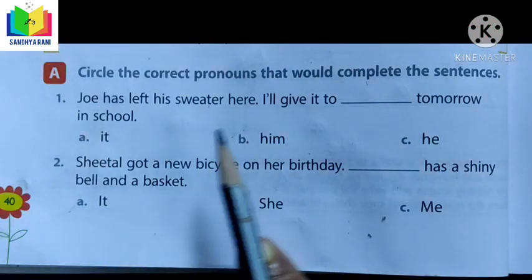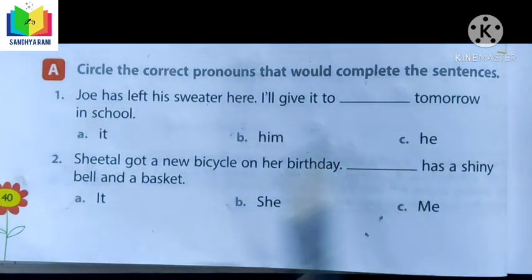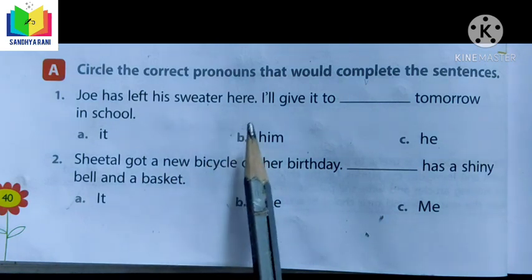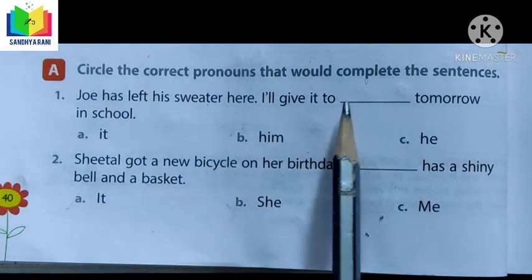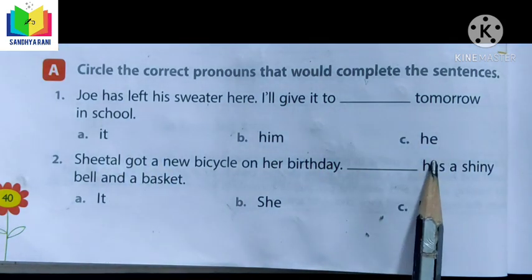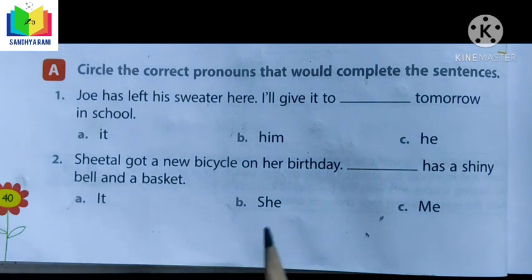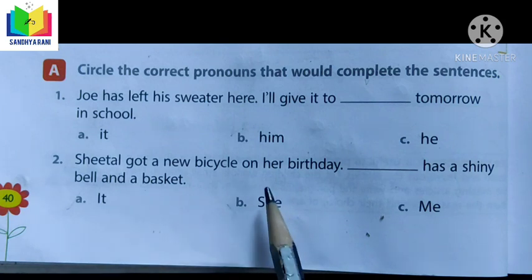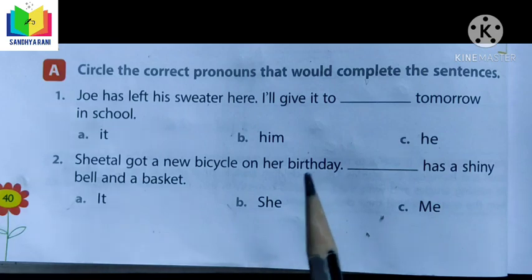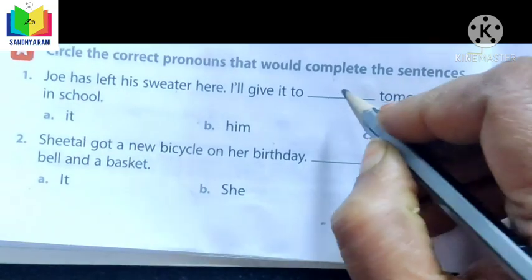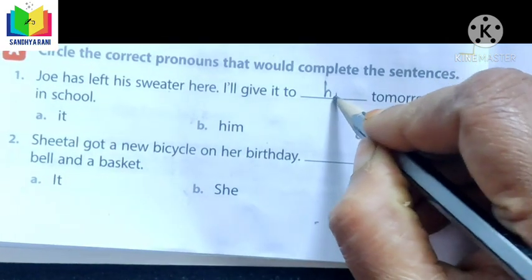See here, children, circle the correct pronouns that would complete the sentences. Let us check the first one. Joy has left his sweater here. I will give it to Dash tomorrow in school. See here, it, him or he. When we are giving to a particular person, we use her or him. Isn't it? So, which word do we have to select? B. Let us write the word him.